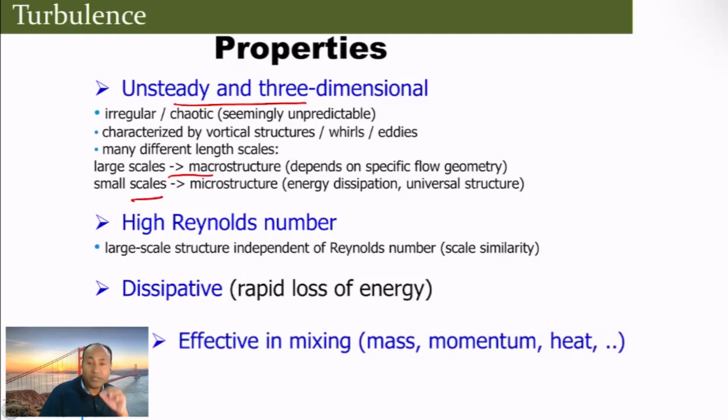There are small scale structures known as microstructures, which are essentially energy dissipating and universal in nature. Turbulence is often characterized at high Reynolds number, so the inertia effect is very dominant. They are dissipative in nature, meaning there is a rapid loss of energy, as with the energy cascading process we just discussed. It allows effective mixing and enhances heat and mass transfer.